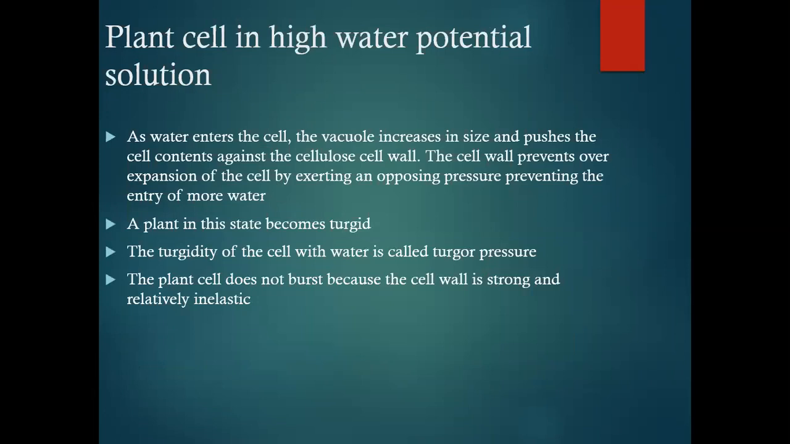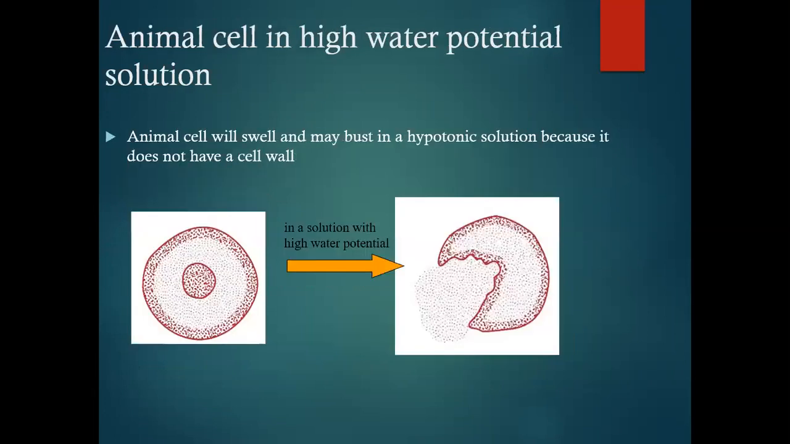Plant cell in high water potential solution. As water enters the cell, the vacuole size increases and pushes the cell contents against the cellulose cell wall, and the cell wall prevents overexpansion of the cell by exerting an opposing pressure, preventing the entry of more water. A plant in this state becomes turgid, and the pressure is called the turgor pressure. The plant cell does not burst because the cell wall is strong and relatively inelastic.